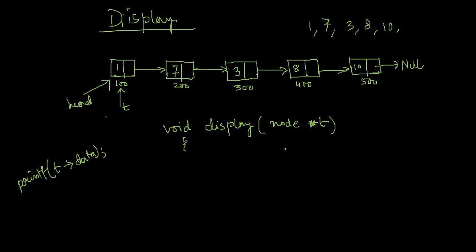So somehow I have to write a printf statement, say printf %d, that is very crucial, and T data. Fine. But I have to traverse it till the last. That means T equal to T next has to be there.